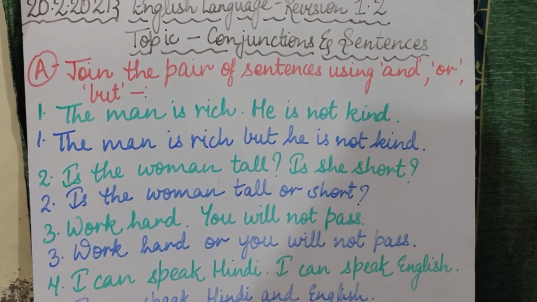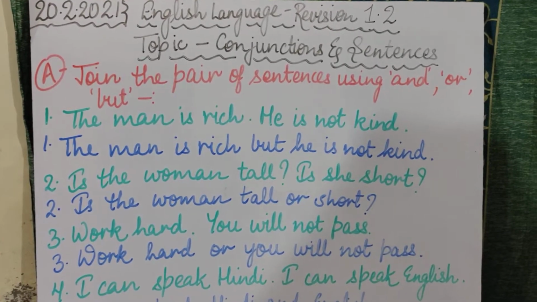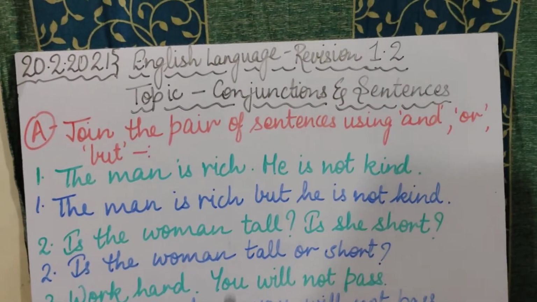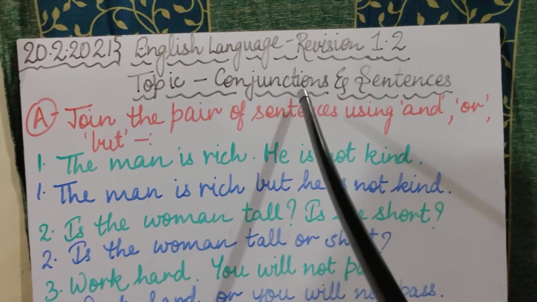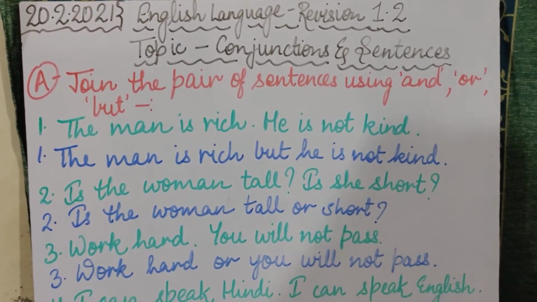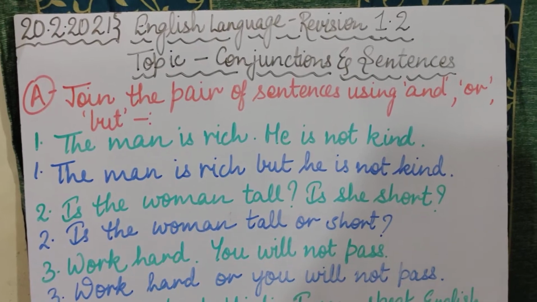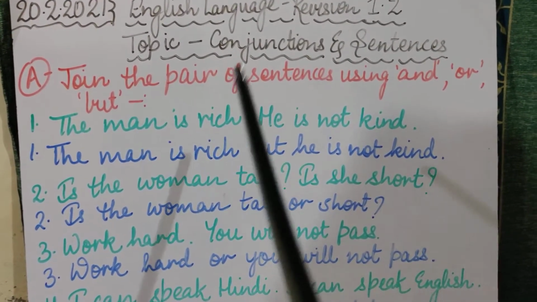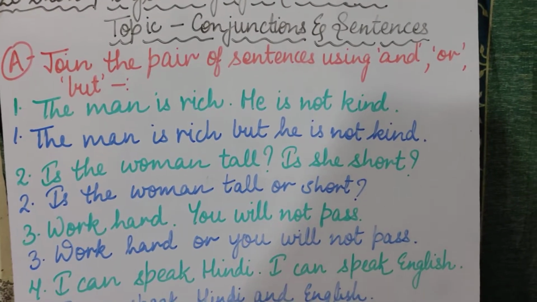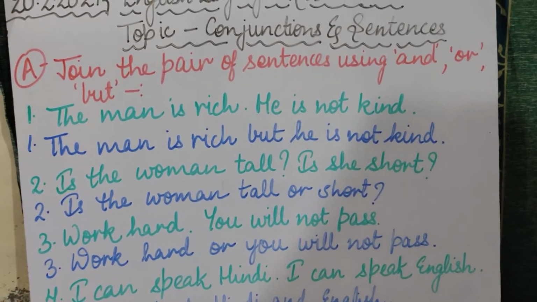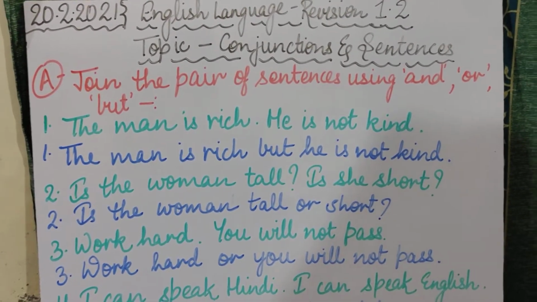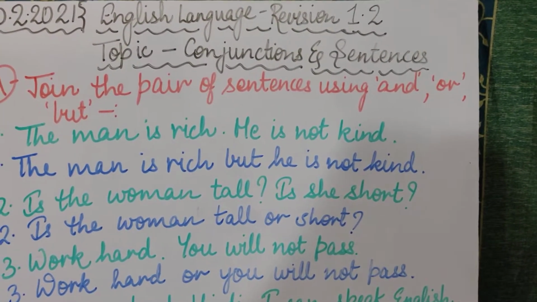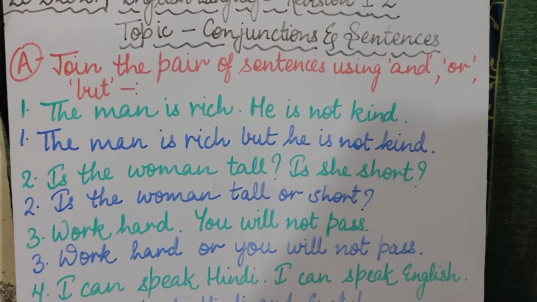Is that clear, children? So let's get started with today's revision work. Our today's revision work is on the topic of conjunctions and sentences. First of all we are going to do conjunctions. Before starting the exercise of conjunctions, I am going to explain a short introduction about conjunctions, that what are conjunctions. You all know, I have explained before also, that conjunctions are joining words, okay.